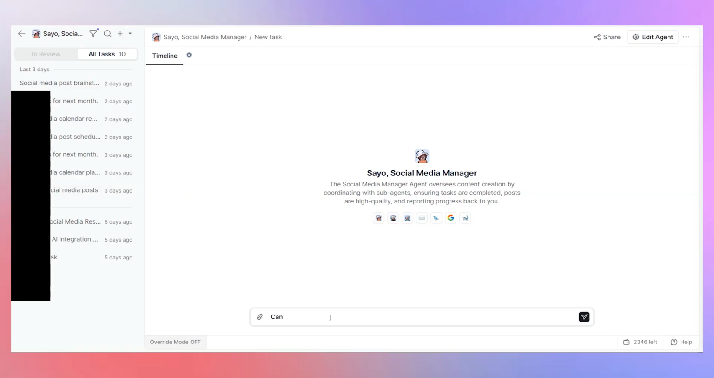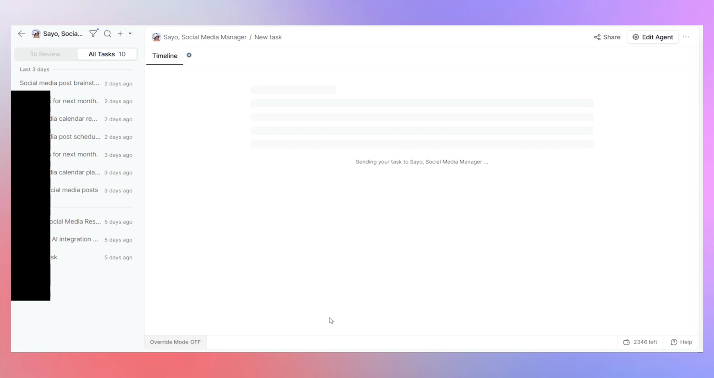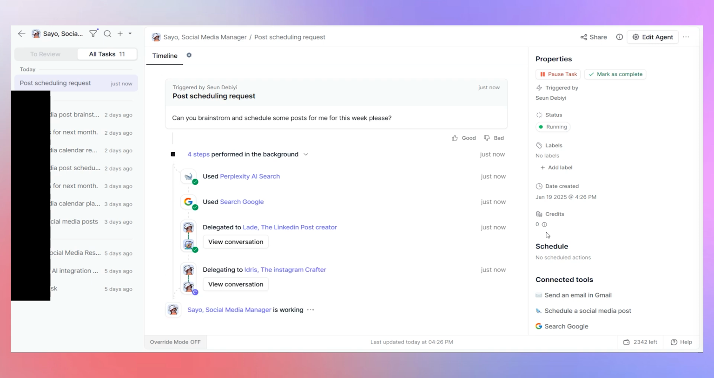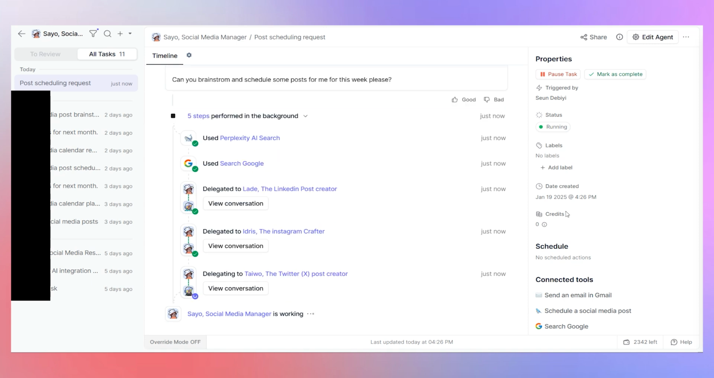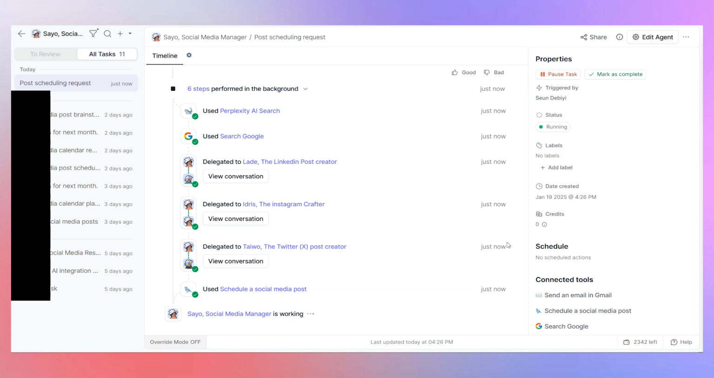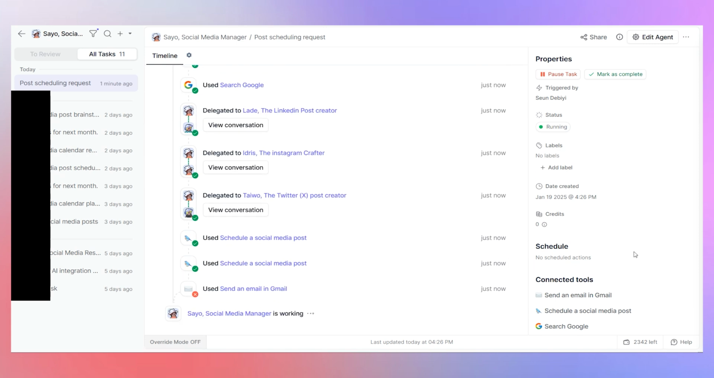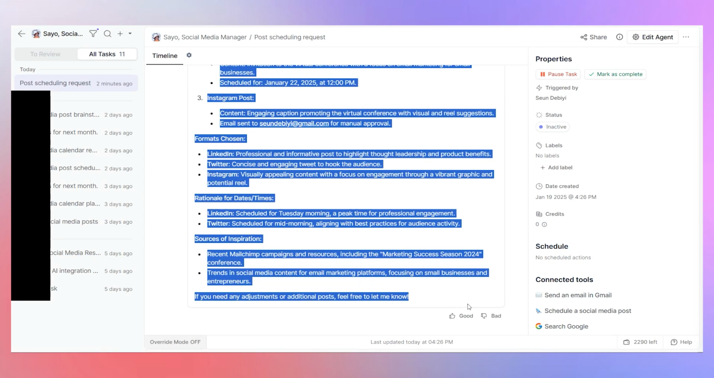So at the top, we have the social media manager, which goes out and researches ideas with Perplexity AI and Google search. And it does this to find any trending topics or articles within your specific niche related to your business. Then it delegates some of the work to its sub-agents. We have a LinkedIn post creator, an Instagram post creator, and a Twitter post creator. And then once these AI agents have completed their work, they feed it back to the social media agent who checks the work and then schedules those posts within Buffer.